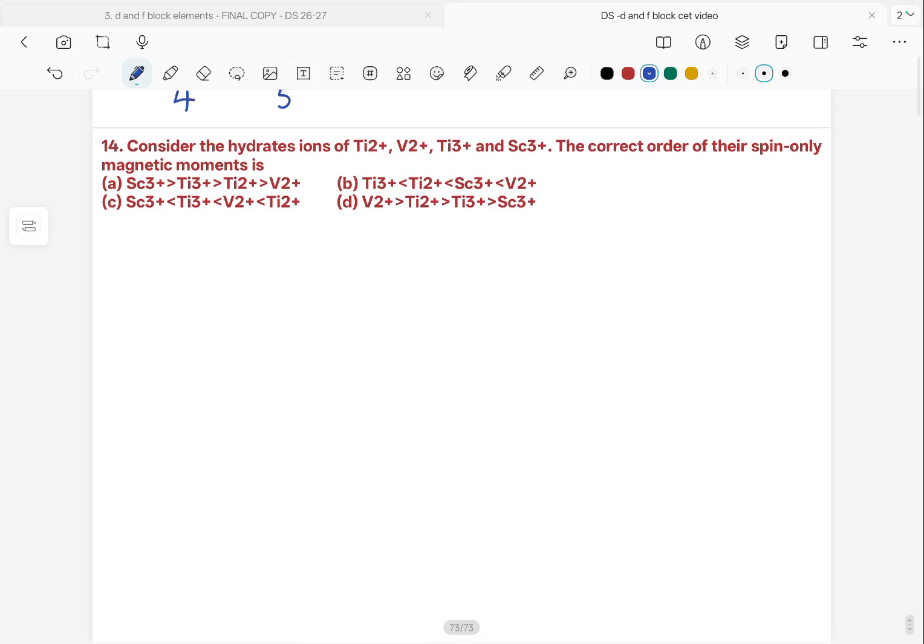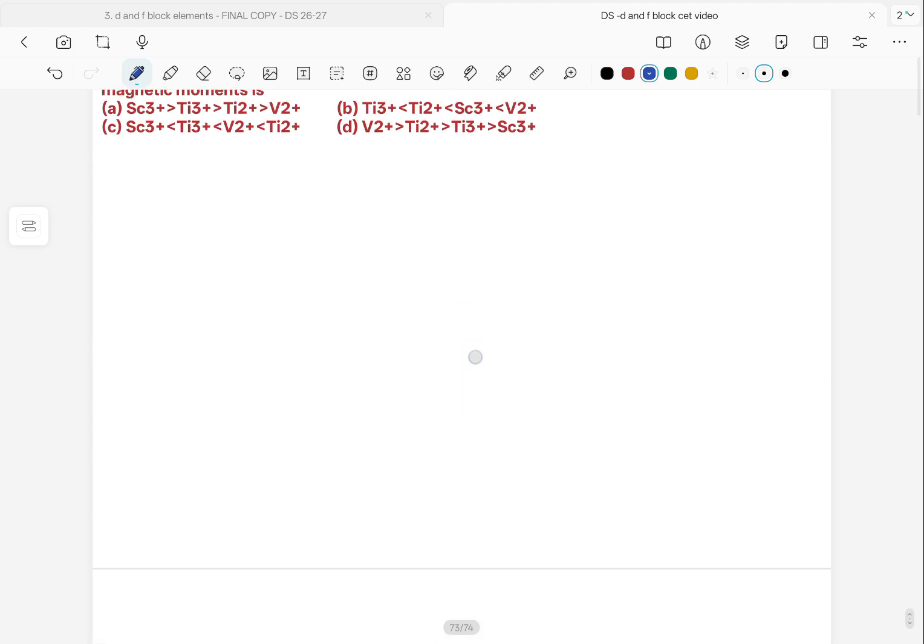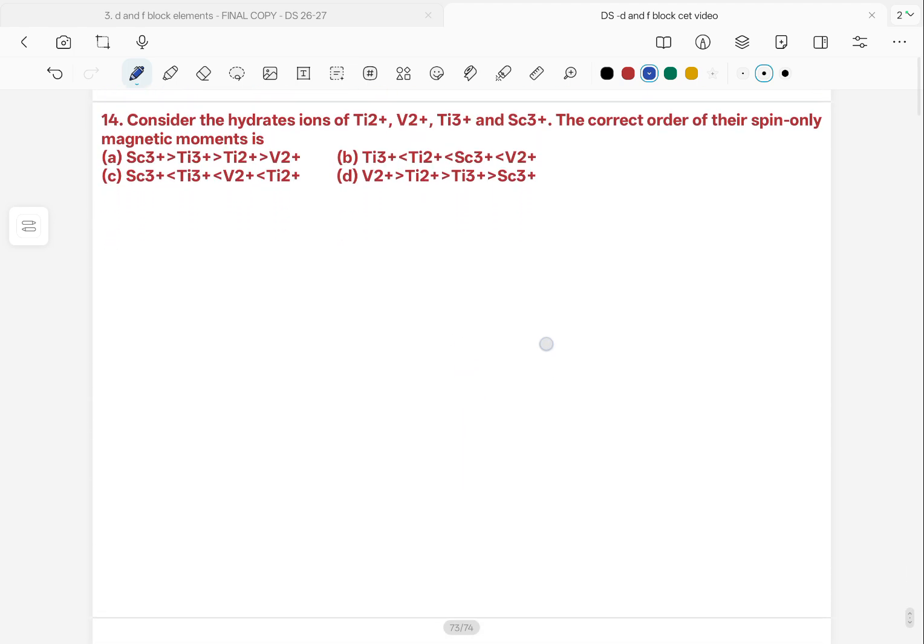The question is this way. Consider the hydrated ions of Ti2+, V2+, Ti3+ and Sc3+. What is the correct order of their spin-only magnetic moment? Here we have to consider hydrated ions. When ions are hydrated this way, it means [Ti(H2O)6]2+.